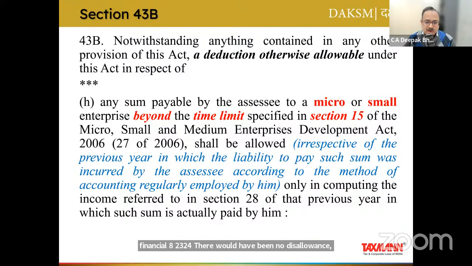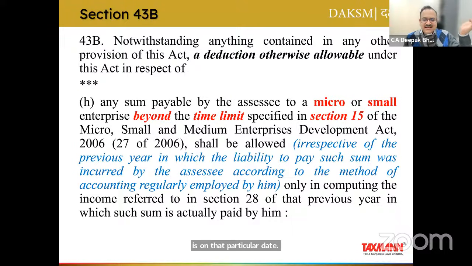And interestingly, what does this blue highlighted text in brackets connote? Irrespective of the previous year in which the liability to pay such sum was incurred by the assessee according to the method of accounting regularly employed by him. So let's take another example. Let's say there is an invoice dated 1st of March 2024. Since I'm talking about the date of invoice, I'm also assuming that the date of delivery of goods or services is on that particular date, right?